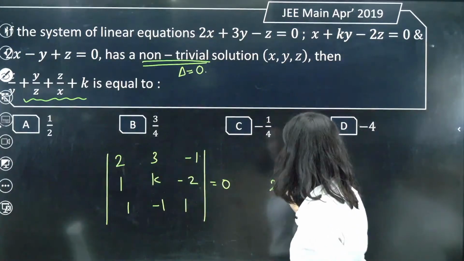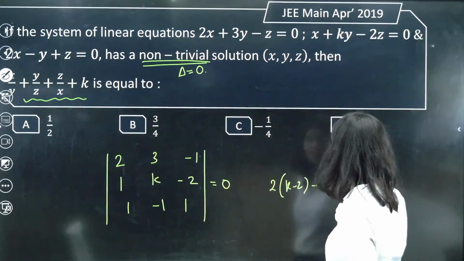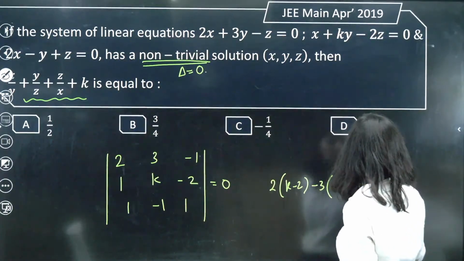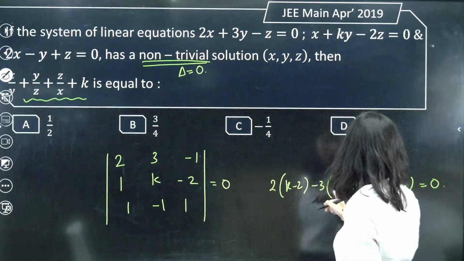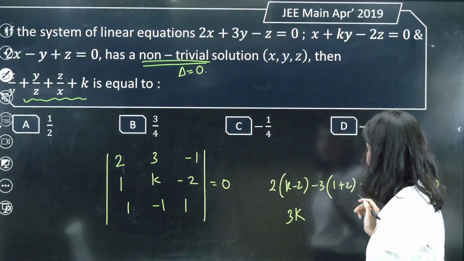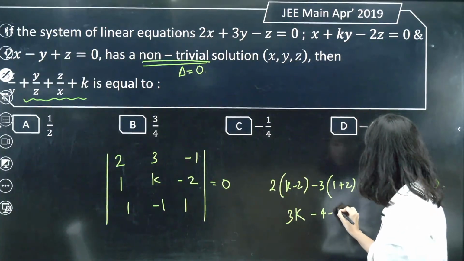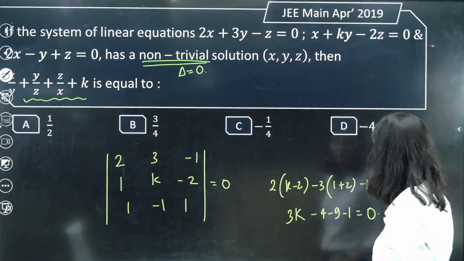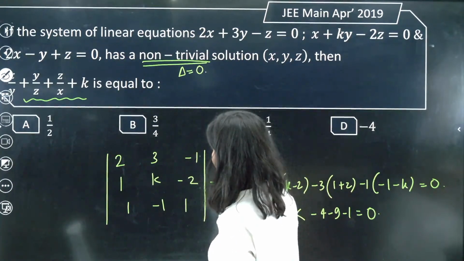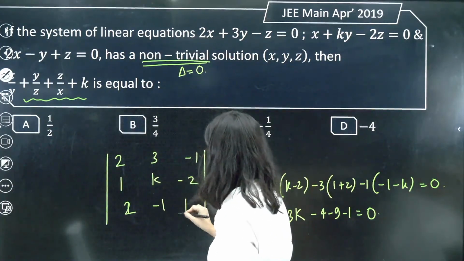Two, k minus 2, minus 3, 1 plus 3, 1 plus 2, and minus 1 you are having minus 1 minus k, okay, is equals to 0. So 2k plus k is 3k. All right, ma'am. है ना? Minus 4. Then this is minus 9. So minus 4, minus 9 and minus 1 is equals to 0. एक बार और can we check? 2, 3 minus 1. 1k minus 2. And oops, there is 2 which is not visible to me, but this is 2. Okay, got it. So this is fine.